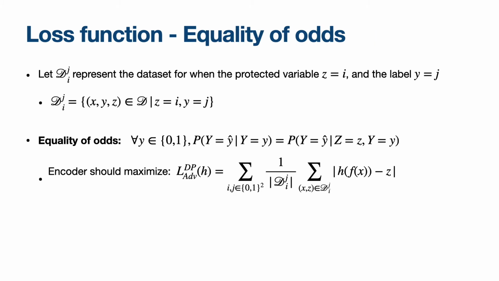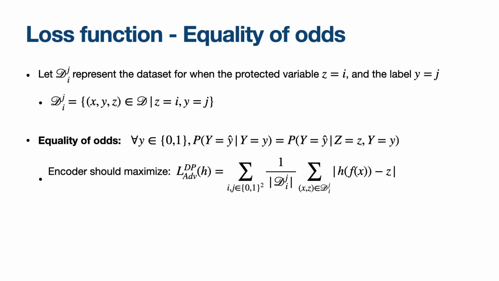Now we're going to talk about the loss function to uphold equality of odds. We're going to create a new definition, D_ij, and this is going to represent the dataset for when the protected variable z equals i and we're given a label y equals j. As an example, we can consider such a partition D_ij to be the set of patients who are from a low economic class and also are healthy.